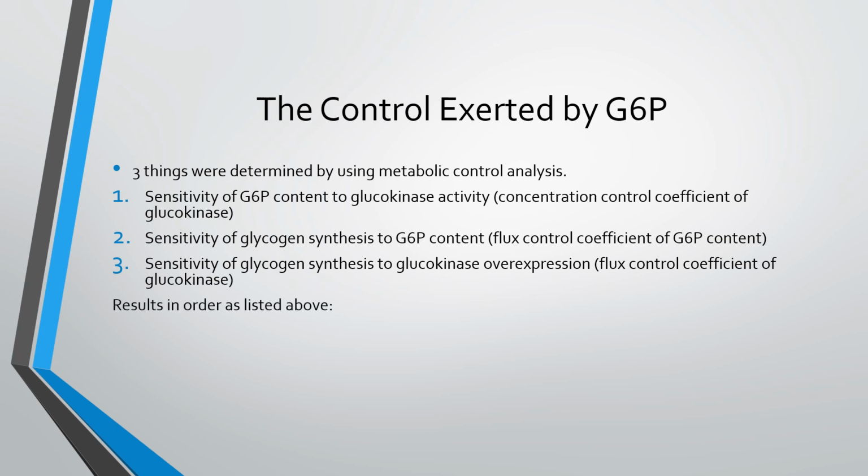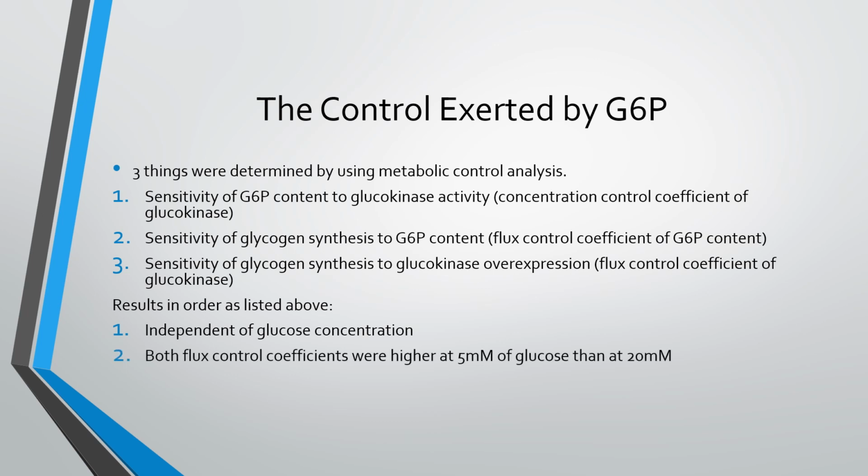Now, what were the results? Now, the results showed that the concentration control coefficient of glucokinase was independent of glucose concentration, and interestingly enough, both of the flux control coefficients were higher at 5 millimoles of glucose than at 20 millimoles.